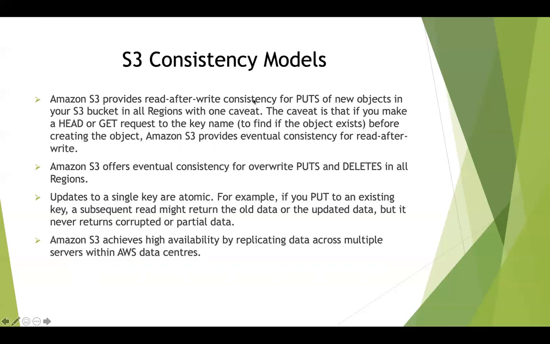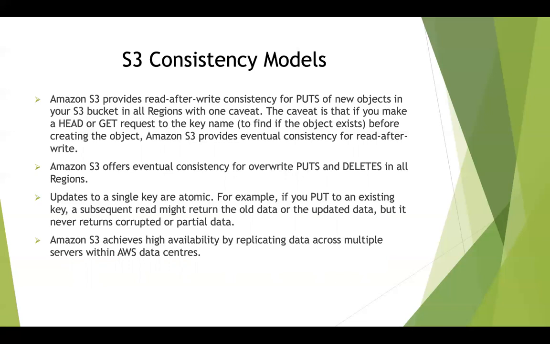But suppose at a later point of time you go ahead and update that particular object. Let's say you upload an object for the first time and read it immediately, you get the latest version of that object. But if you update that object at a later point of time and then immediately read it, you will either get the older version or the newer version of the object, but you will have to wait for 1 second for the change to propagate, and then you will get the newer version, which is called eventual consistency.